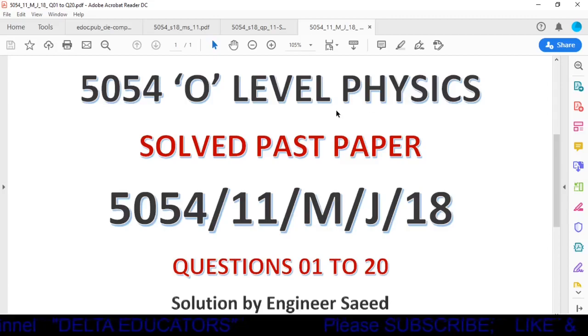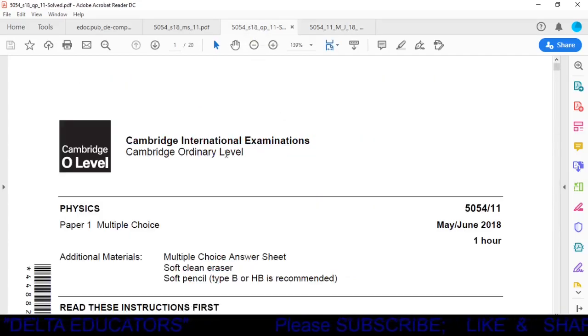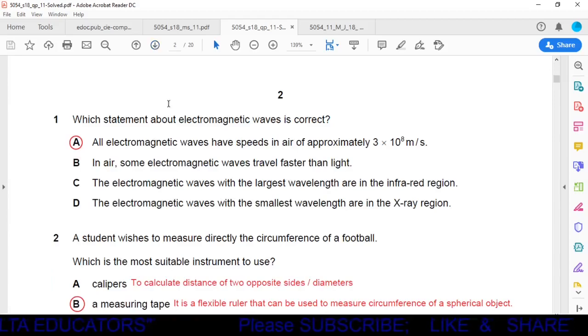Today we are going to solve O-Level Physics 5054 Paper 1 Variant 1 May-June 18 and questions from 1 to 20. Okay, it is O-Level Physics 5054 Paper 1 Variant 1 May-June 18. Question 1. Which statement about electromagnetic wave is correct?